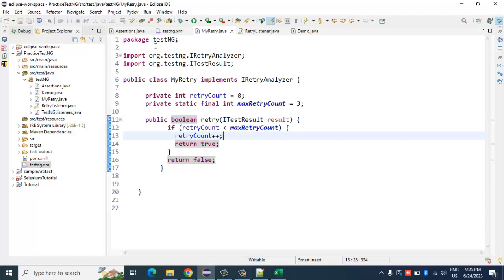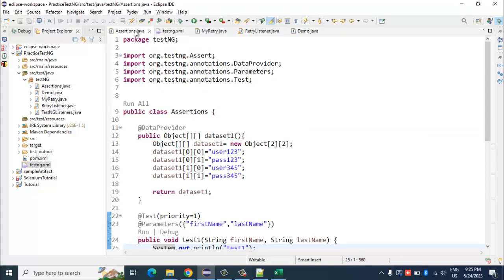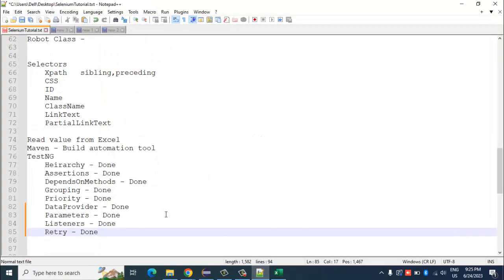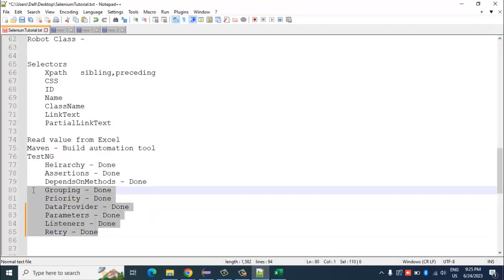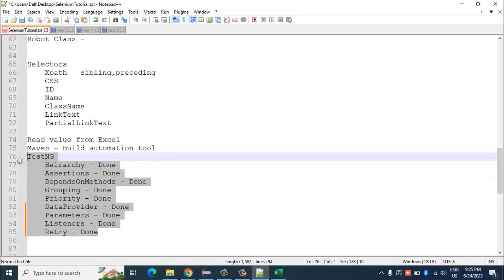Okay, then if no more questions, I think we are done with TestNG also. Hopefully tomorrow, if I get time, we will start with the framework. The Cucumber framework using the page object model design. So we will start that tomorrow.